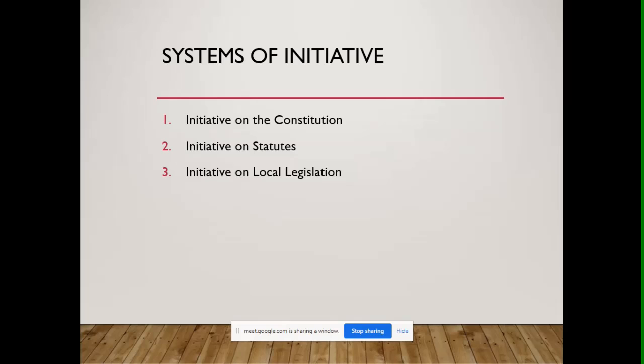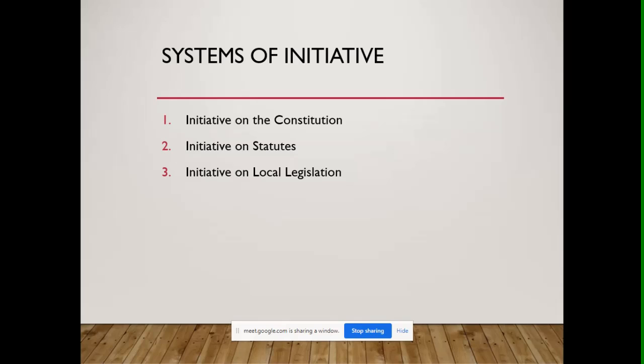While initiatives on statutes refer to petitions for the enactment of national legislation. Okay, enactment of national legislation. So for Congress to make laws. Okay, so they will propose a particular law for the passage by Congress.